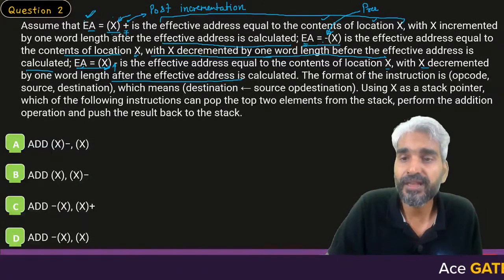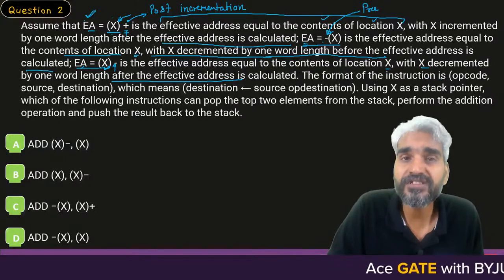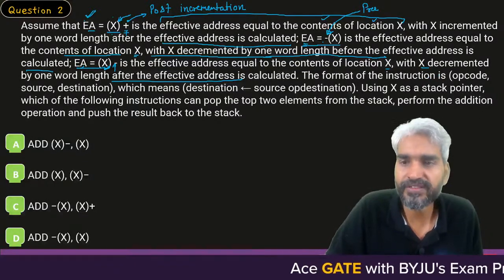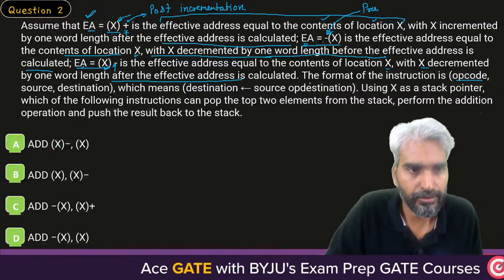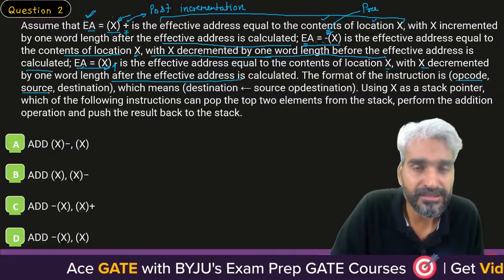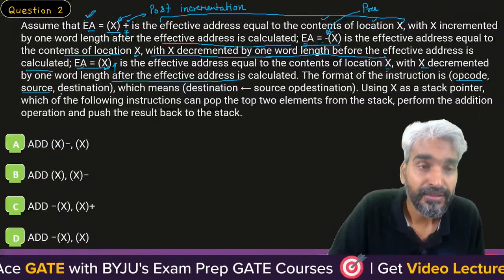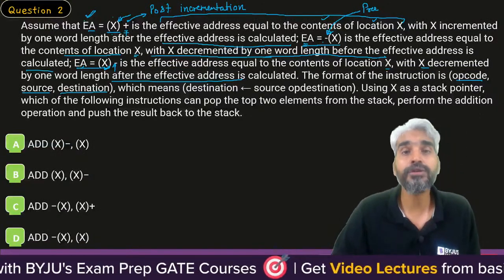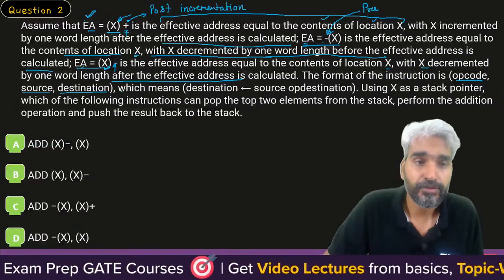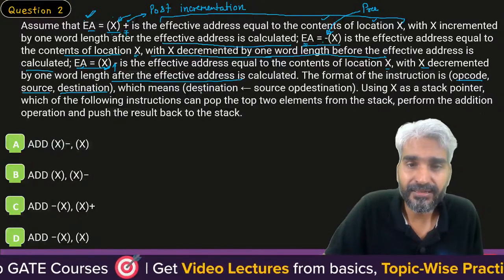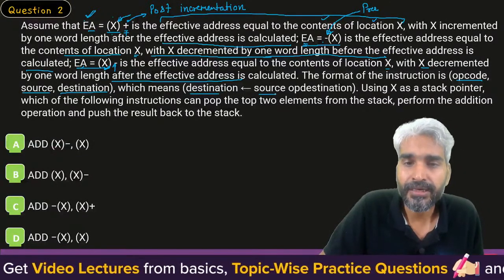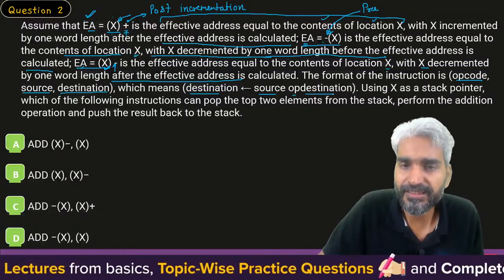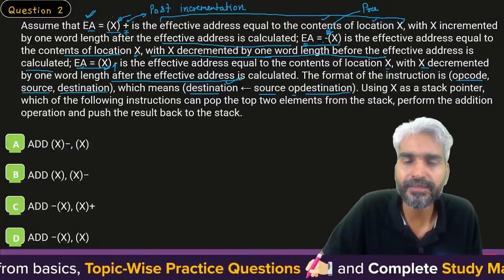Okay, sir. The format of instruction. It defines the format of instruction, which will have one opcode, then the source, that is, from where you will get your data, and the destination, that is, where you need to store that data. The operation is performed with the source and destination, and the result will be stored at the destination.